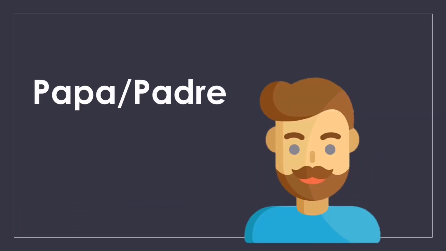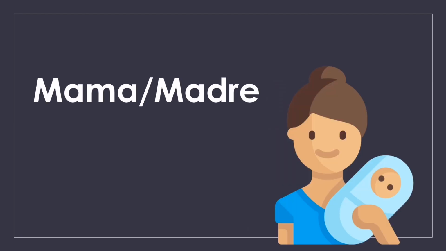So the first word is papa, or we can say padre. This means father. So this is how we say father in Spanish. The second word is mama, or madre. This is how we say mother in Spanish.